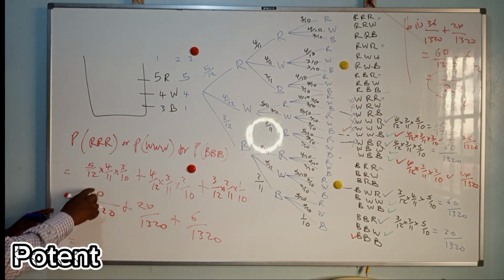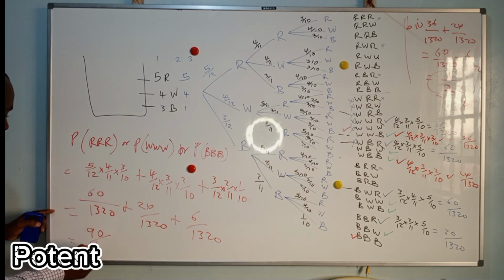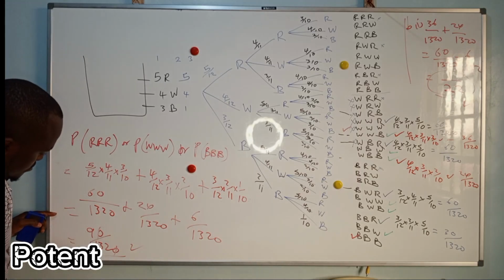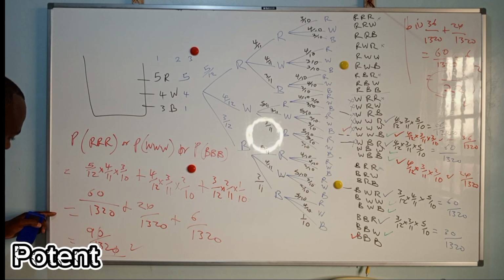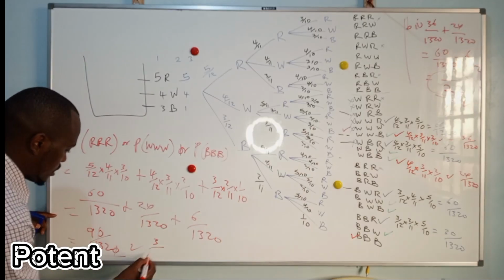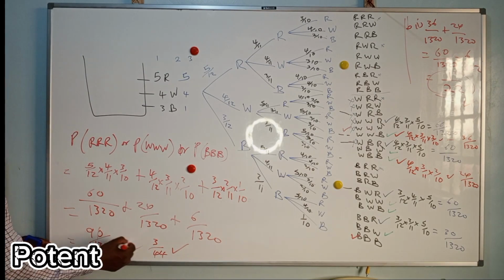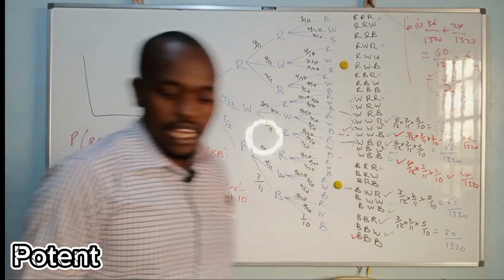This is 90 over 1320. And divided by 3. Is it divisible by 9? Is 42 divisible by 9 from 36? No. So 3 over 44 because of 12, 44. So this is your answer for the last part.